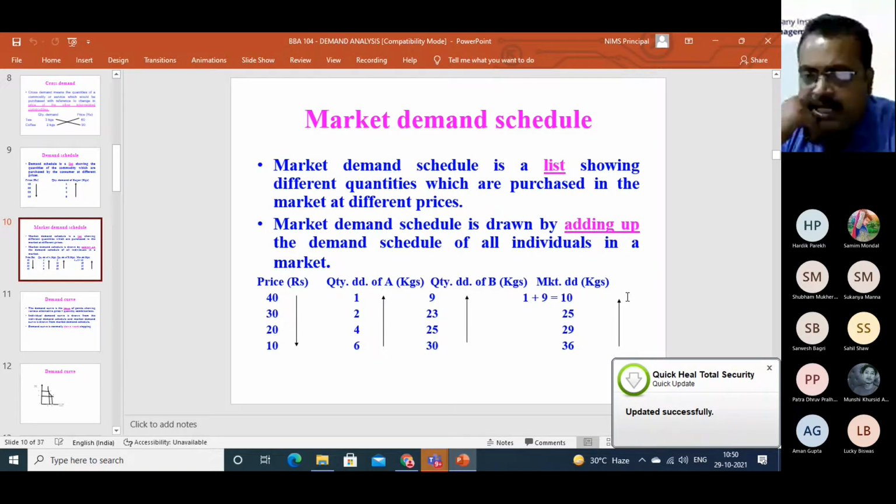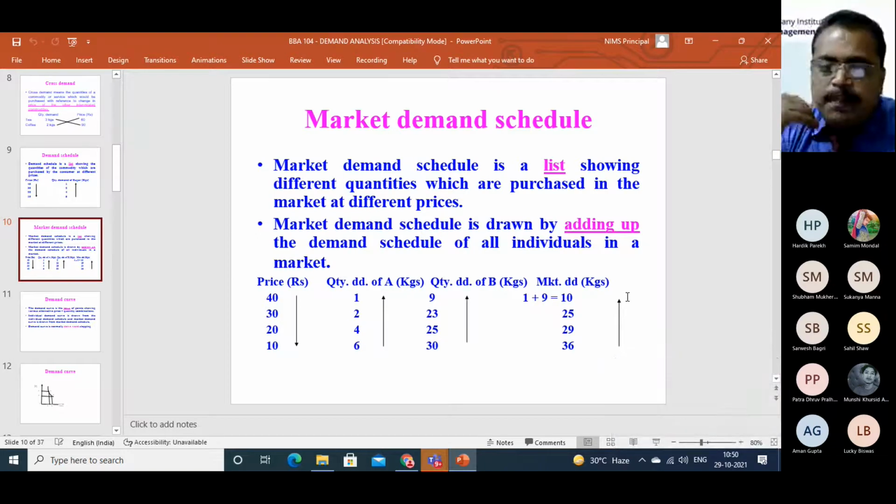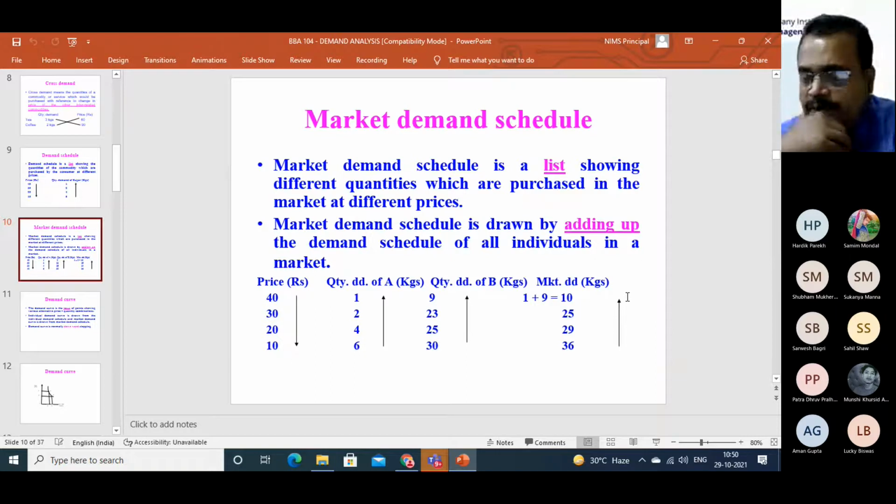If the individual demand schedule or market demand schedule is plotted on graph paper and the points are joined, a curve appears. This curve is called the demand curve. From an individual demand schedule, it is the individual demand curve. From the market demand schedule, it becomes the market demand curve. That's what I have said.